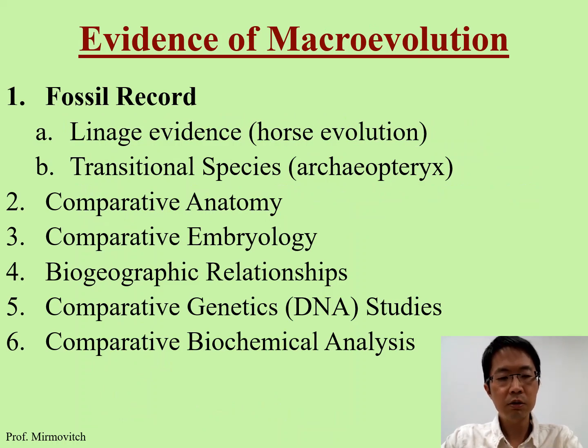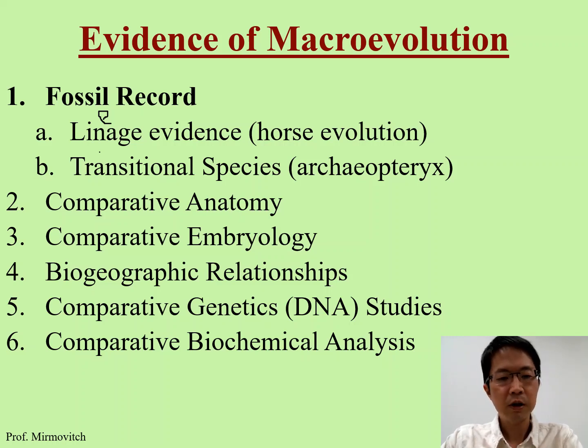So we will look at all 6 evidence for macroevolution. The first one is, there's a spelling mistake here. Lineage, there should be an E here. Sorry about that. I remember I changed this. How come it is still here? I don't know why it is still here.